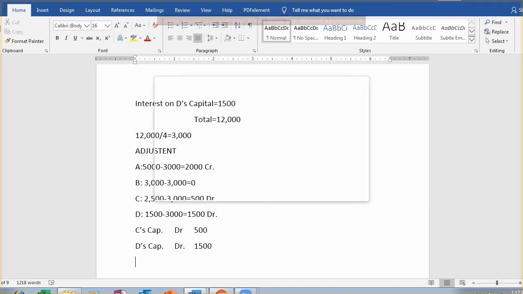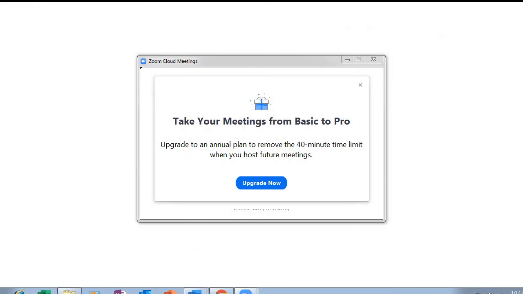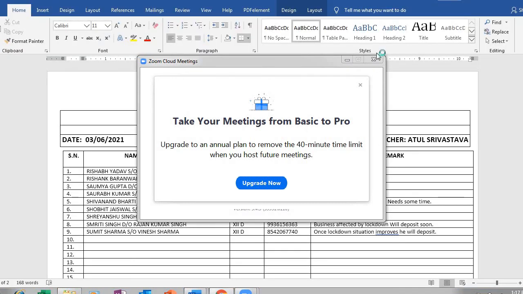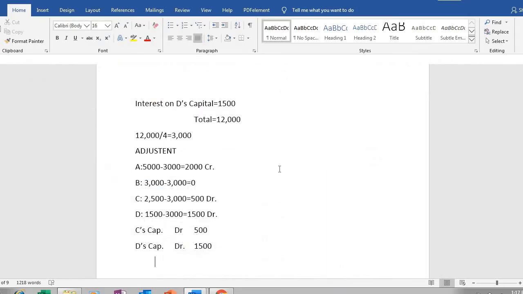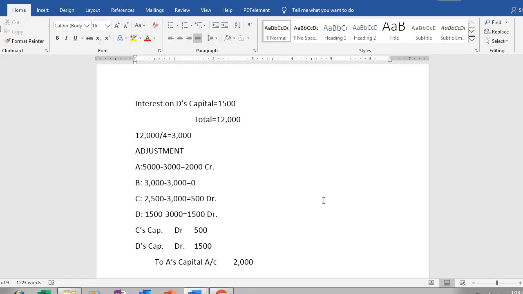And A's capital account will be credited by how much amount? 2,000 rupees. And this is how this type of questions are solved. Adjustment questions. Got it?